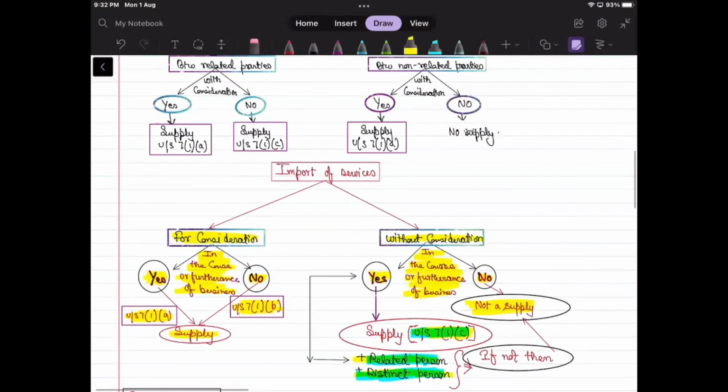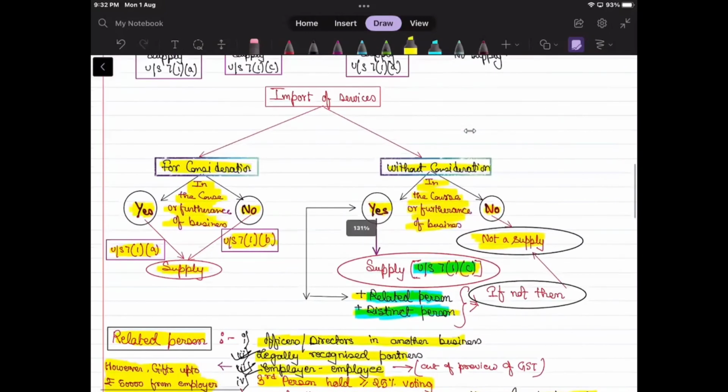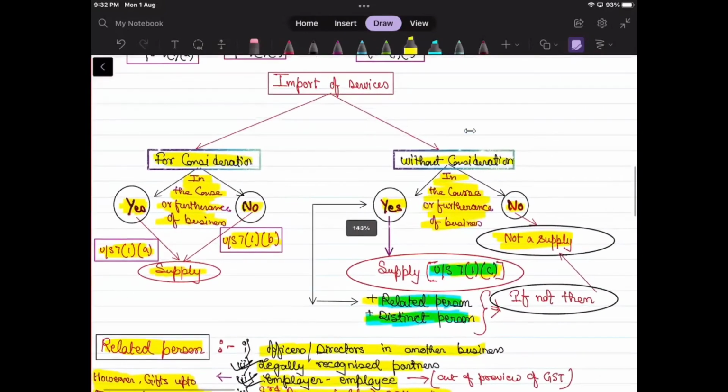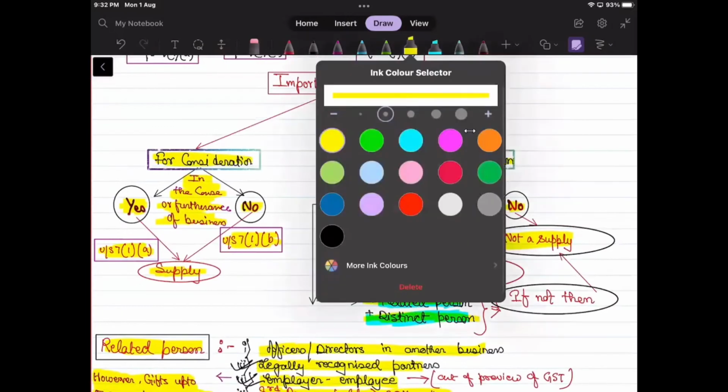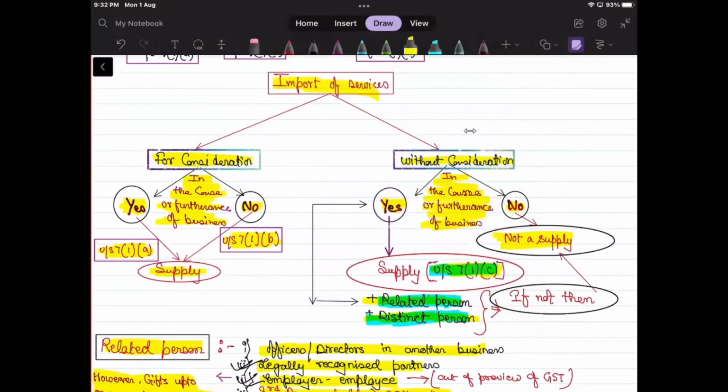I also have an import of service chart. See, if there is an import of service for consideration, and it is in the course or furtherance of business, it is supply as per section 7 subsection 1 clause A. If it is not in the course or furtherance of business, then it is covered under section 7.1B.